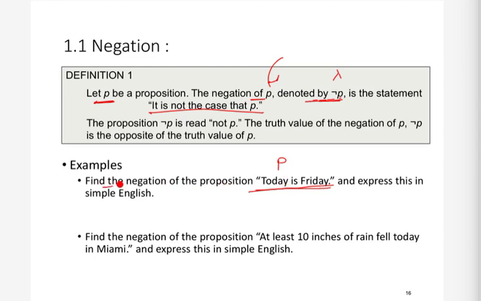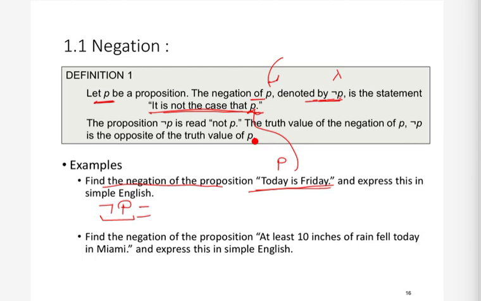The negation of this proposition will be the negation of P. So it will be: it is not the case that today is Friday. We can write it like this: it is not the case that, and instead of P we can write this statement. So basically it will be today is not Friday, that's it. Similarly, we can take the next example.